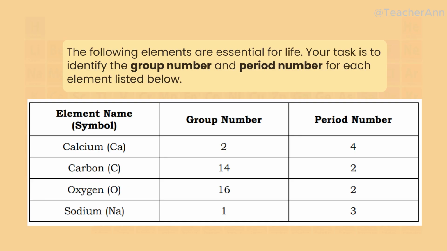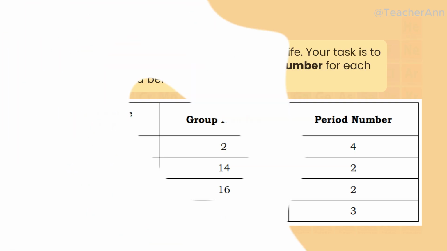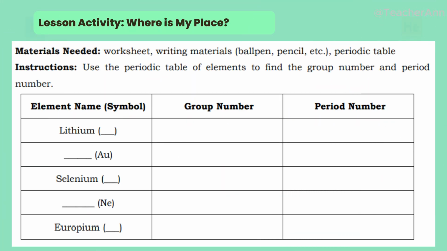So, the group tells you about family traits or chemical behavior, while the period tells you the energy level or number of shells. Now, your turn to practice. Use your periodic table and fill out the group number and period number for the following. Number 1, si lithium. Number 2, gold. Number 3, selenium. Number 4, neon. And number 5, europium.